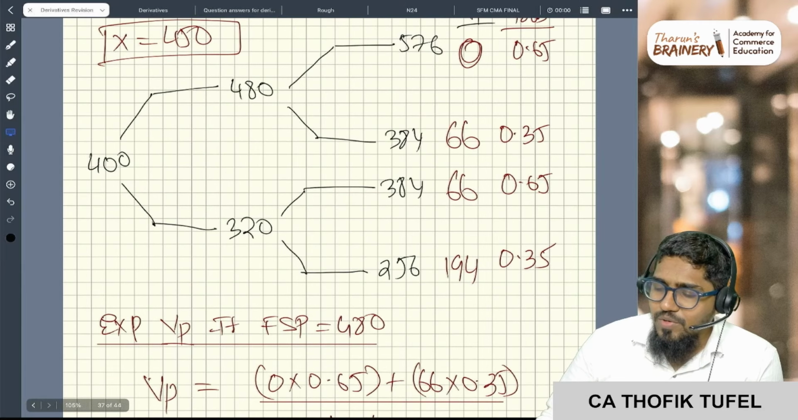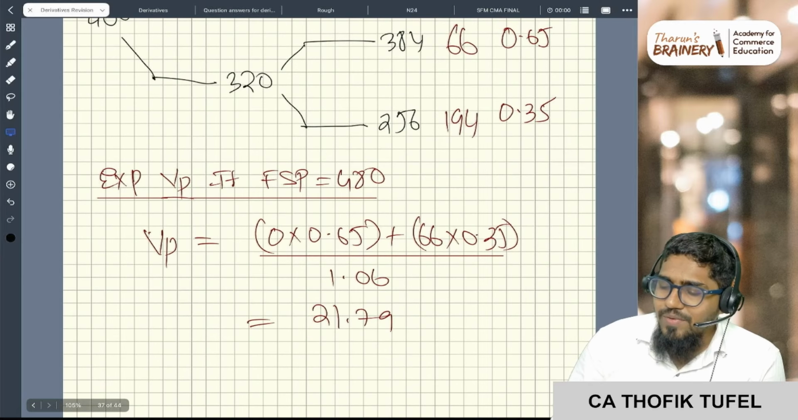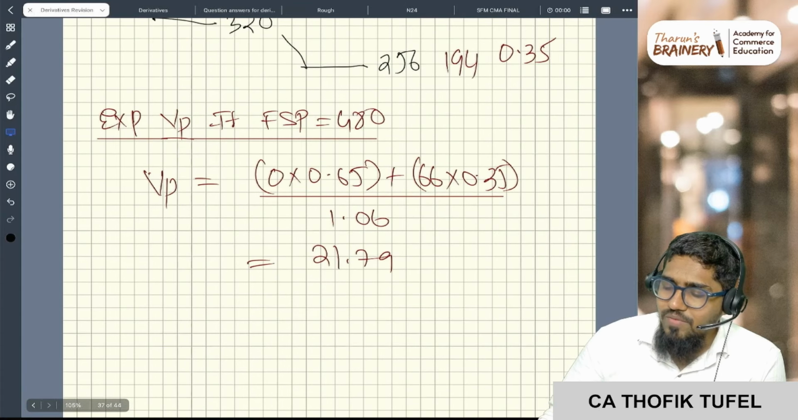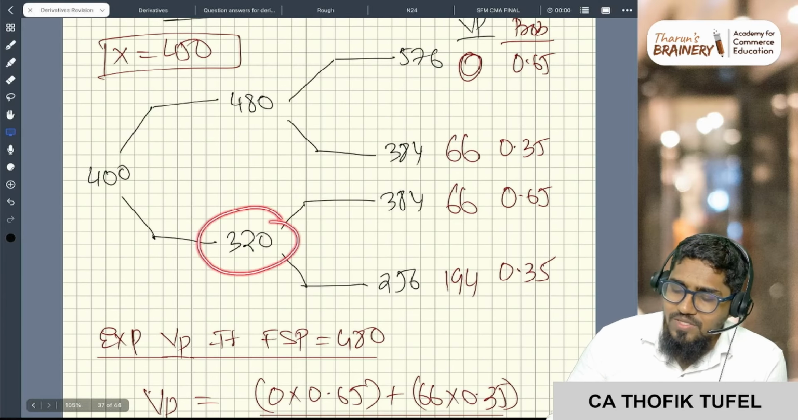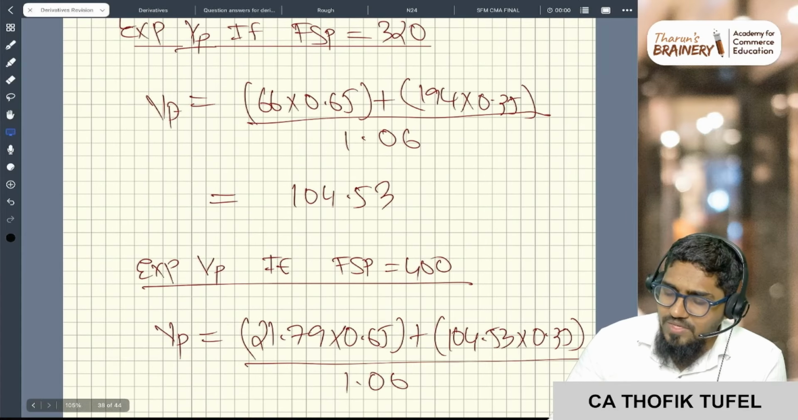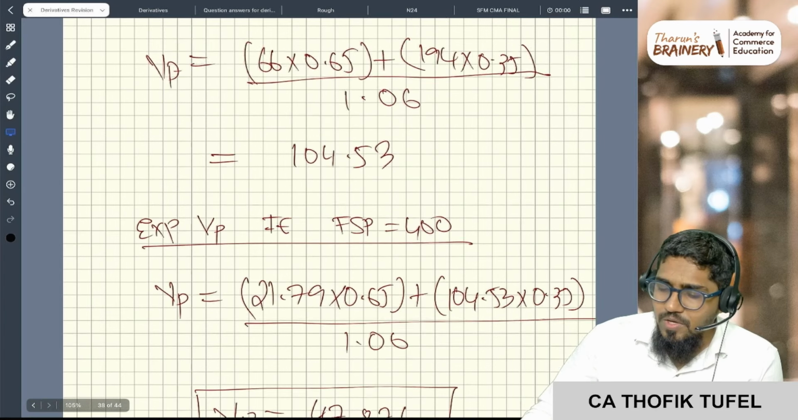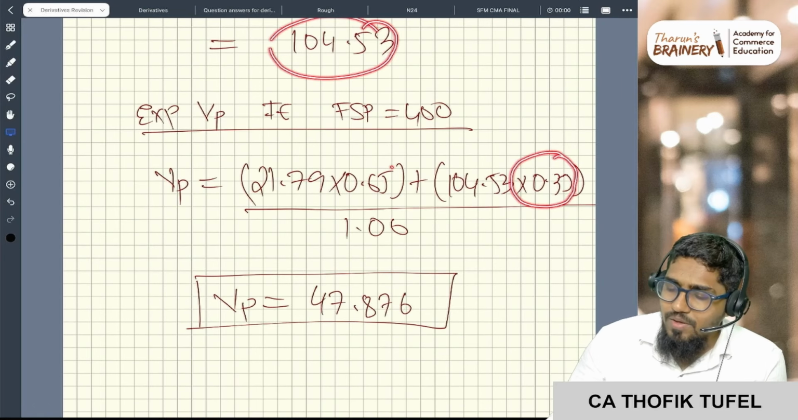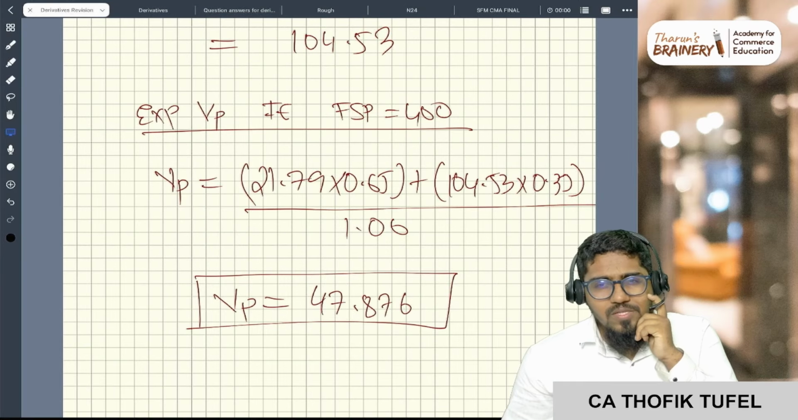Now again the same steps. For this you will calculate the expected value of the put. So the expected value of the put is 0 into 0.65 plus 66 into 0.35 by 1.06, you will get 21.79. Now what is the effect if it is 320, you will do it here. Now the expected value if the FSP is 400: 21.79 is for the upward FSP. So 21.79 into 0.65 plus 104.43 into 0.35, divided by 1.06, and you get the value of the put as 47.876. This is the answer.